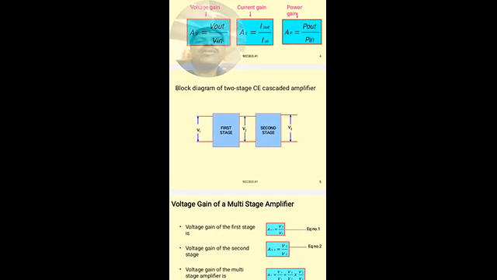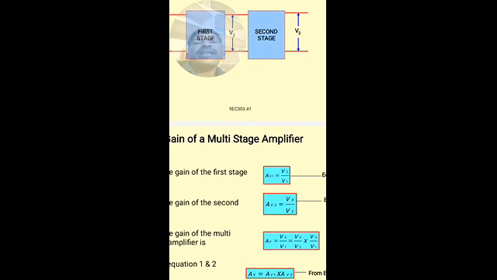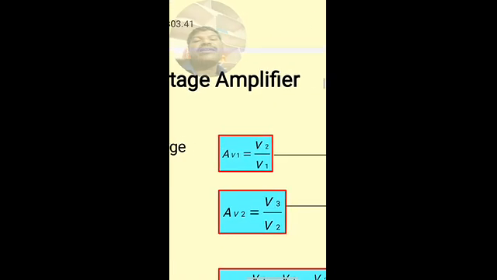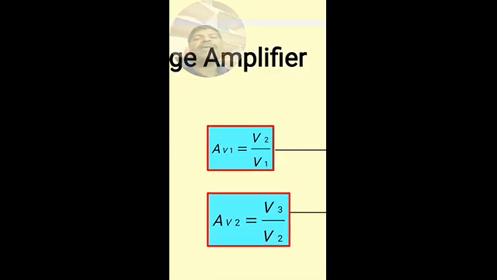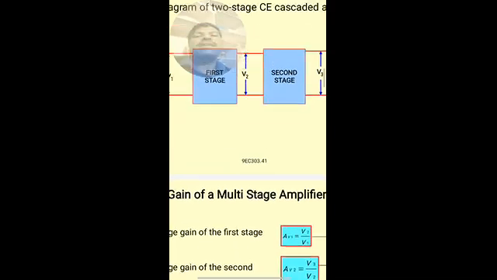So the gain of a multi-stage amplifier: the voltage gain of the first stage is given by AV1, where A is the gain and V is the voltage gain of the first stage. AV1 is the ratio of V2 by V1. See here in the figure.